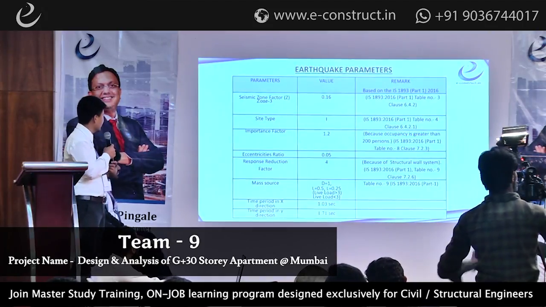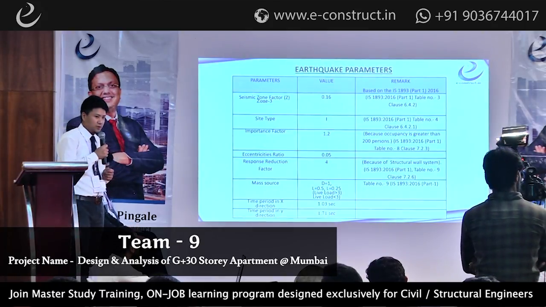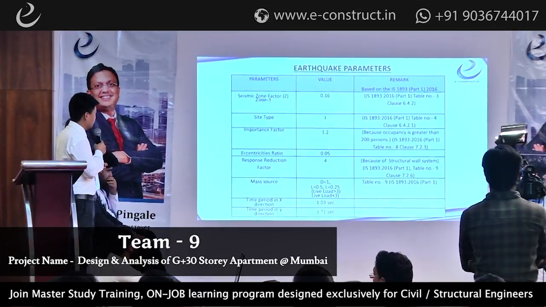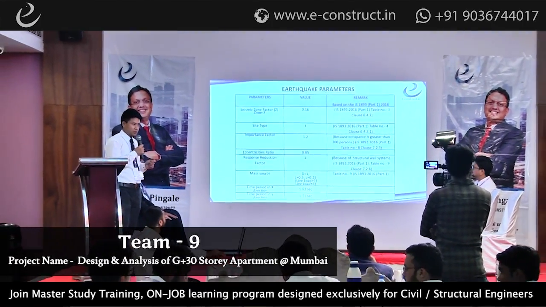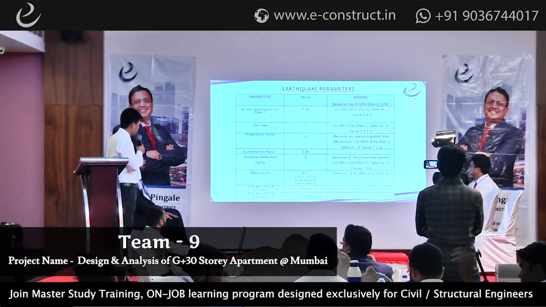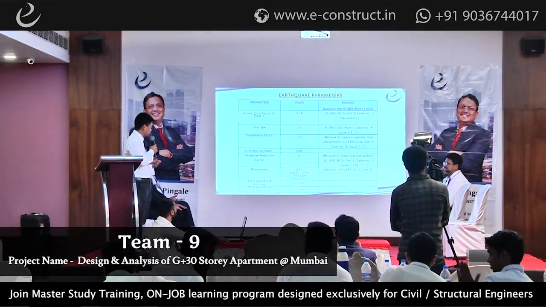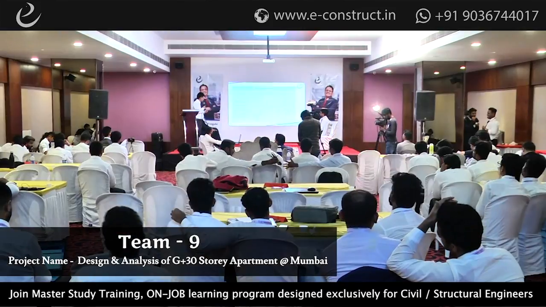Next. The earthquake parameters, seismic zone factor, in which our project lies in zone 3, which the value is 0.16, site type is 1, the importance factor is 1.2, as the population is greater than 200. Response reduction factor 4, time period in X direction is 1.03 seconds, and time period in Y direction is 1.71 seconds. And the topography is 1.